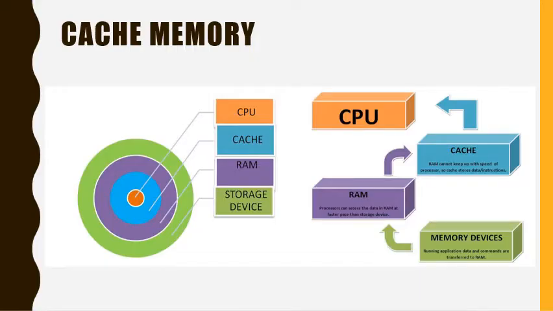Let us first discuss cache memory. When an application starts or data is to be read or written or any operation is to be performed, then the data and commands associated with the specific operation are shifted from a slow moving storage device, that is magnetic disk, hard disk, optical disk, CD drive, etc., to a faster device. This faster device is RAM.